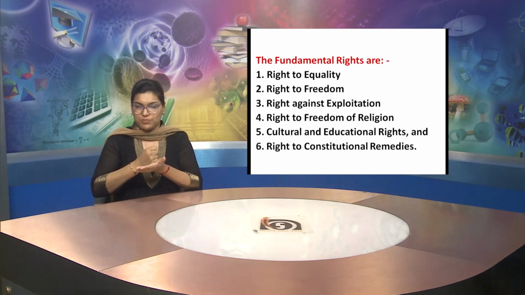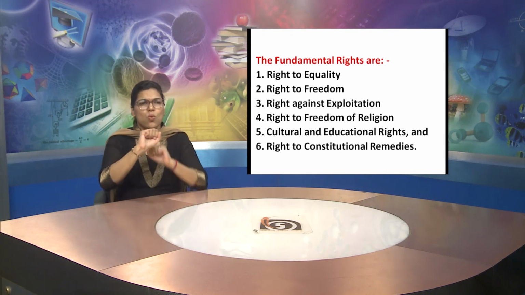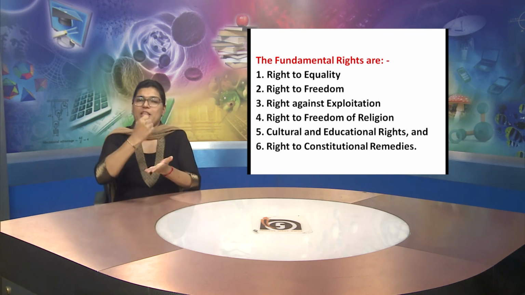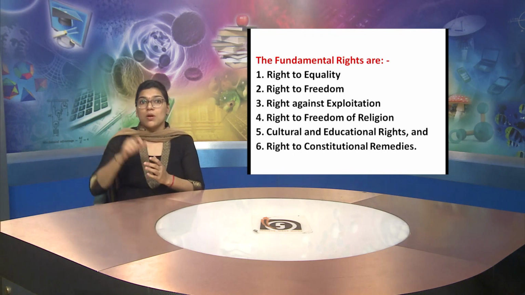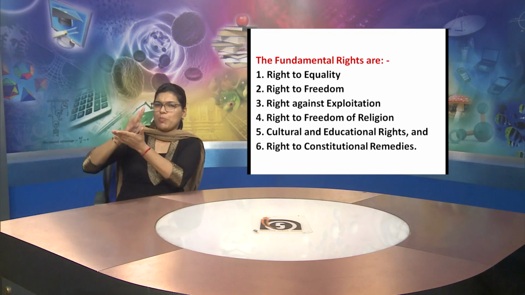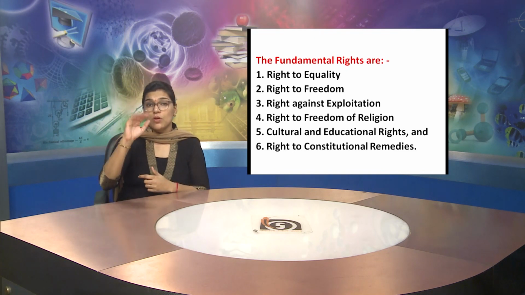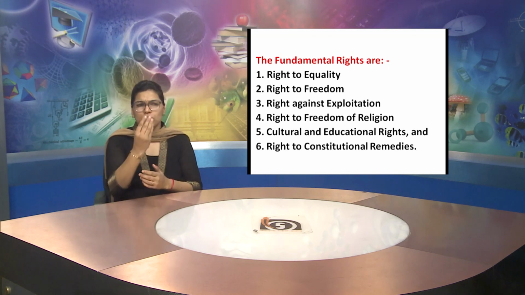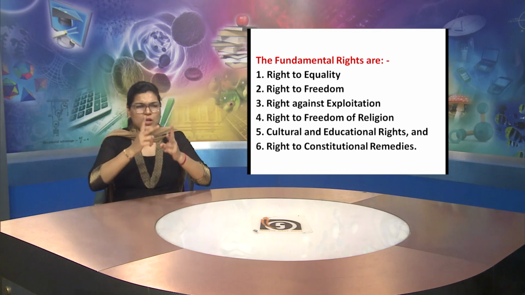These are the fundamental rights. The first one is the right to equality. The second fundamental right is the right to freedom. The third fundamental right is the right against exploitation. The fourth fundamental right is the right to freedom of religion.